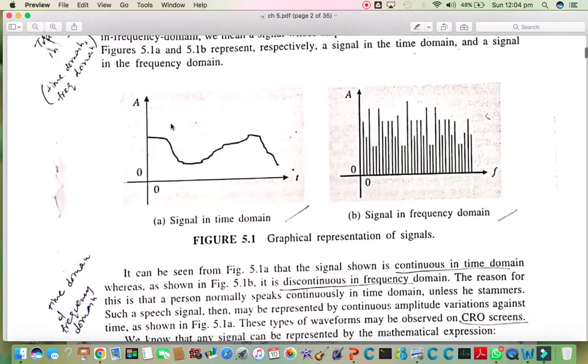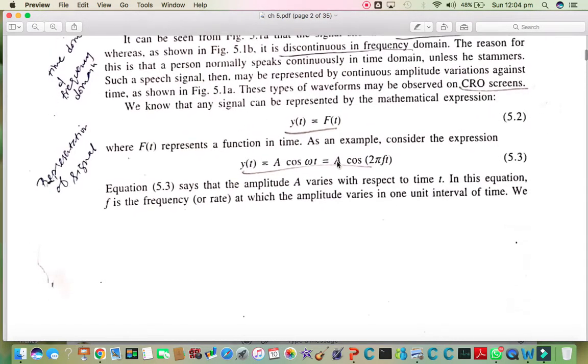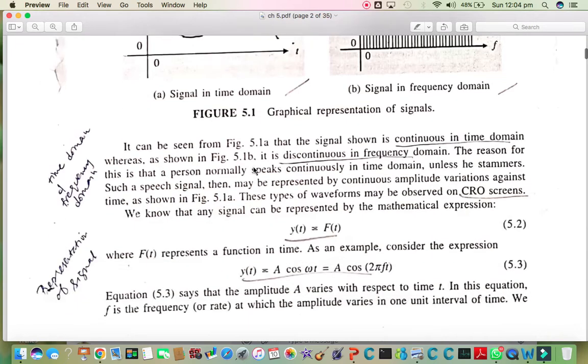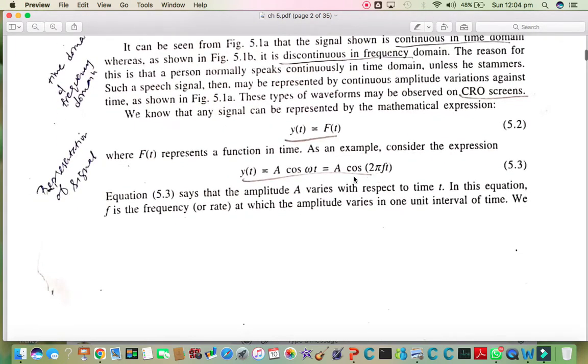But if we want to represent the whole signal, then we need a very big mathematical model containing a large number of these expressions, because this expression is just for one frequency and there are a wide number of frequencies coming in that voice. So we have to represent this with many of these expressions.